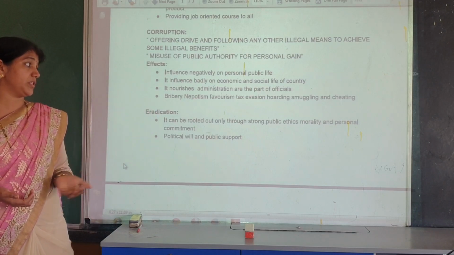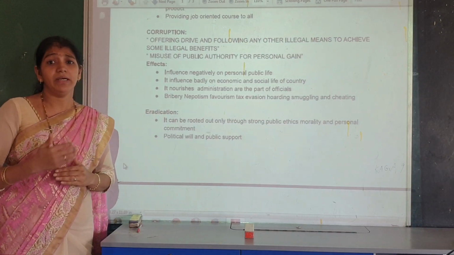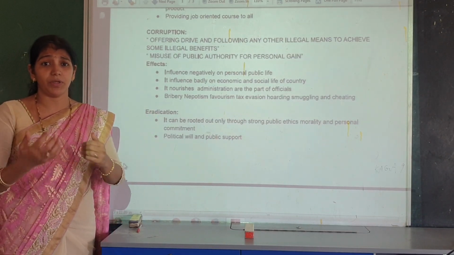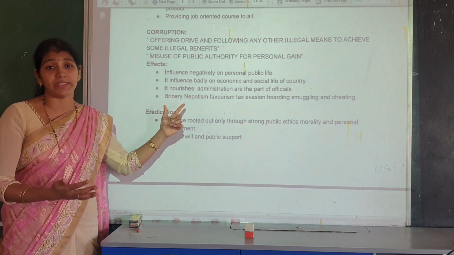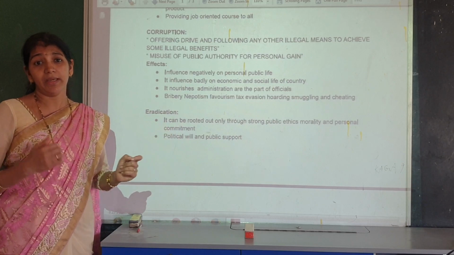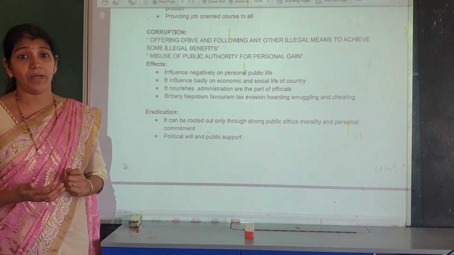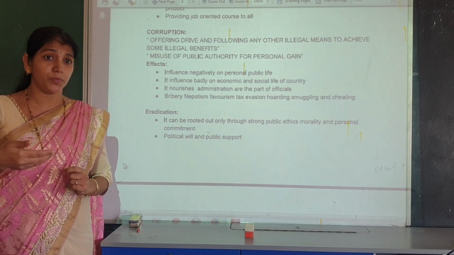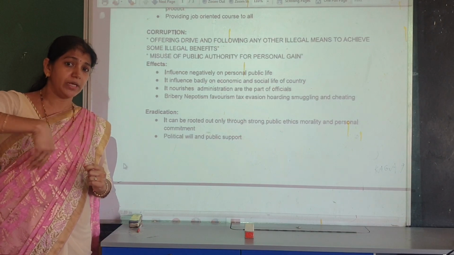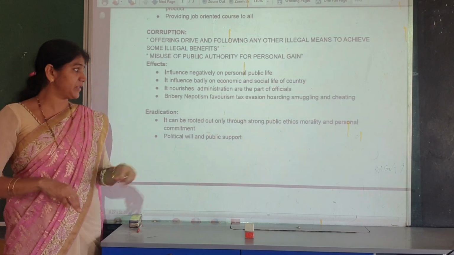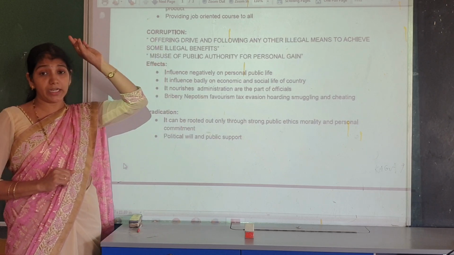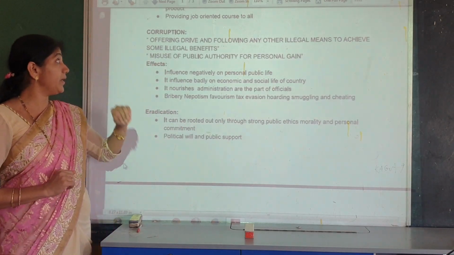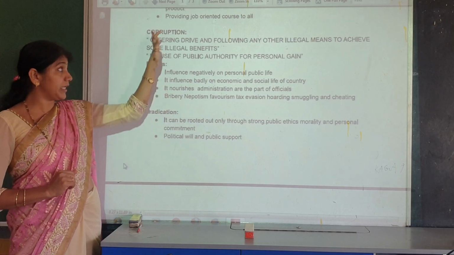Bribery means using power or authority to earn more money. Nepotism is using influence to get a job. They give job opportunities to their own friends or relatives. That is also known as nepotism. Nepotism is also a great problem of our country. It is a great corruption.